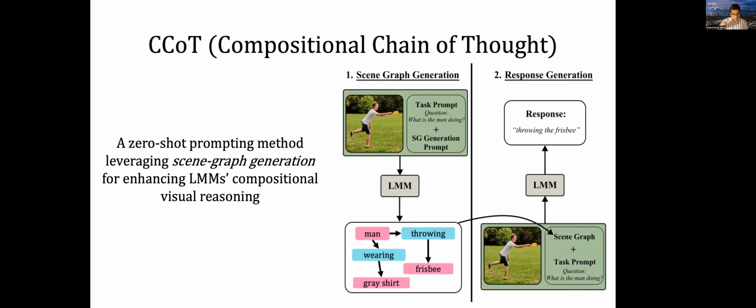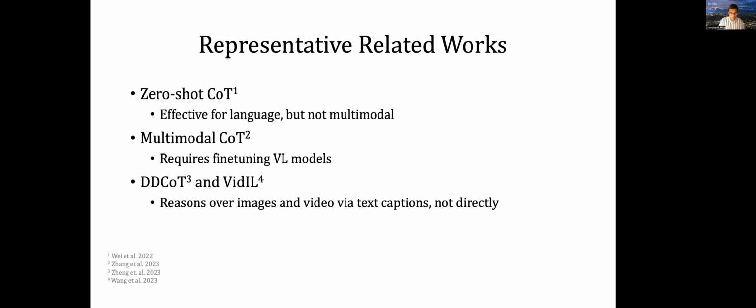And so we remedy this. To use scene graphs in our method, we present a zero-shot prompting method leveraging scene graph generation for enhancing LMM's compositional visual reasoning. At a high level, we generate a scene graph that we then use to produce an improved response to the question that includes compositional understanding.